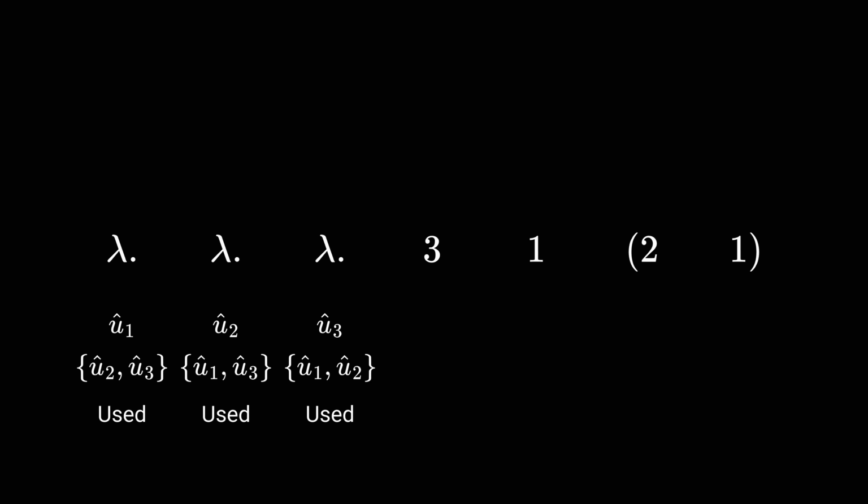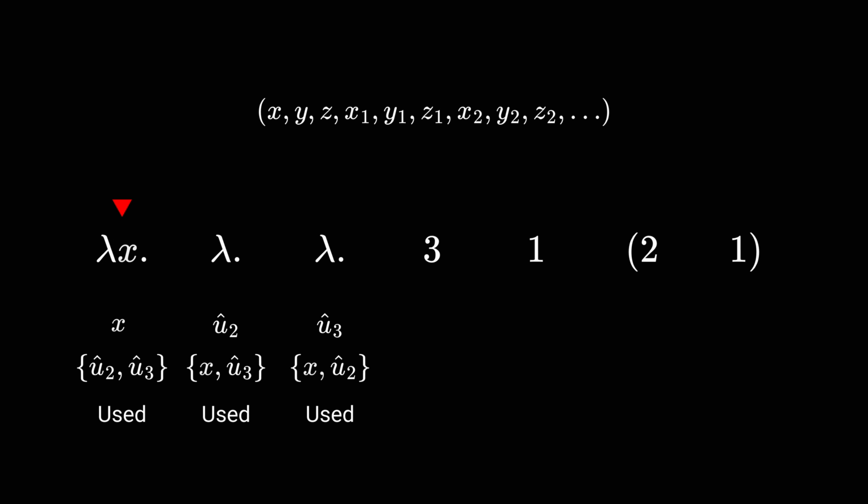To select parameter names, we'll proceed somewhat naively by guessing names in a sequence until we find an admissible one. We'll use the sequence x, y, z, x1, y1, z1, and so on as needed to solve this. We now retraverse the expression, starting with the outermost binder with parameter u1. We know at this point that u1 is used and that it has no restrictions on its name. Hence, using our sequence of guesses for parameter names, we choose name u1 equal to x. This updates the restriction sets for u2 and u3, with u1 now being instantiated as x.